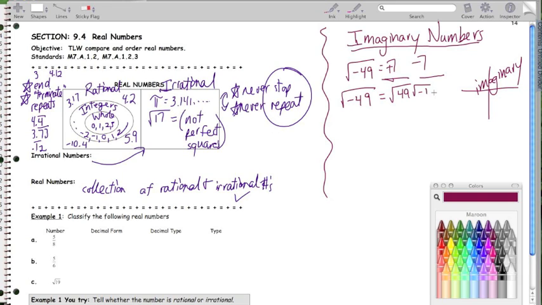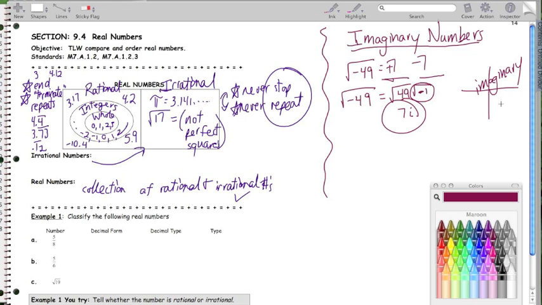What they do is they break it up using that rule we just learned, the product property of square roots. I can say, well, negative 49 is really the same as 49 times negative 1, giving each their own little house. Square root of 49 is just 7. Then the square root of negative 1, that's not possible to have a negative under the square root, but they call the square root of negative 1 i, for imaginary.